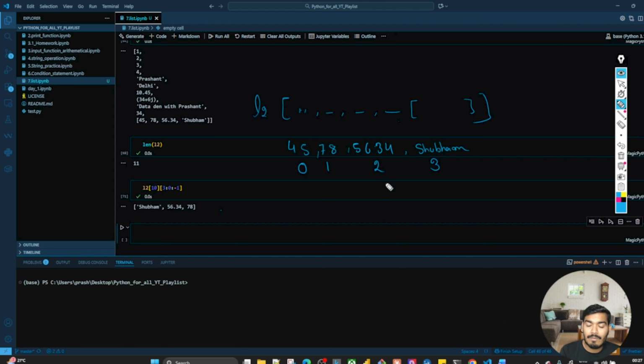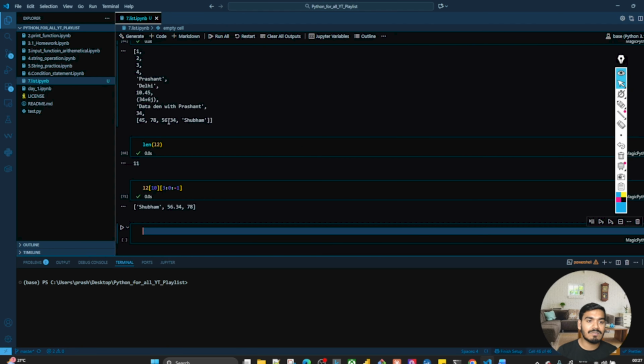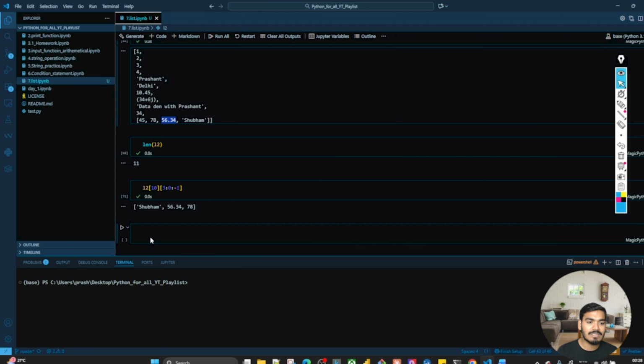Now if I'm writing 3 to 0, it means I'm coming from this direction. So if the direction is that, I'll write -1. That's all. So this is how you can access the individual element of a nested list. Perfect.